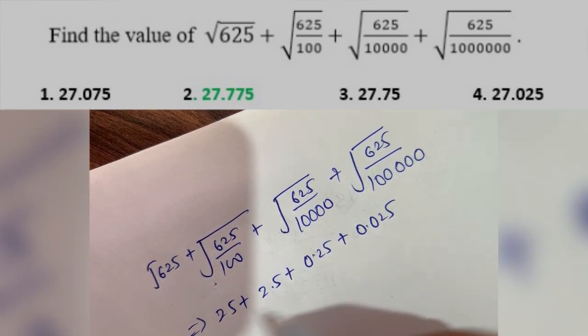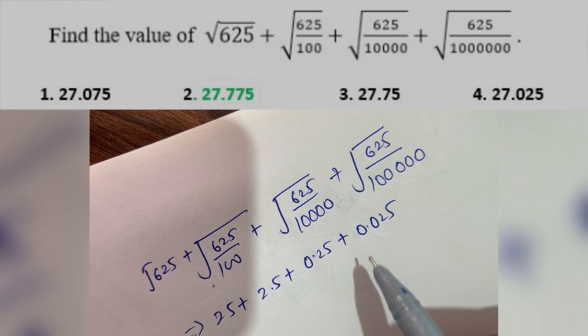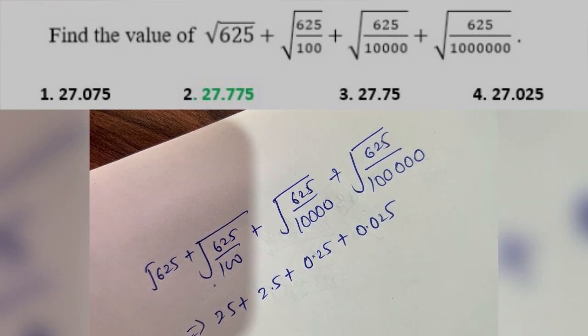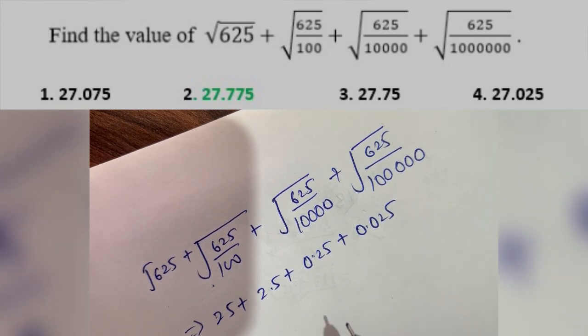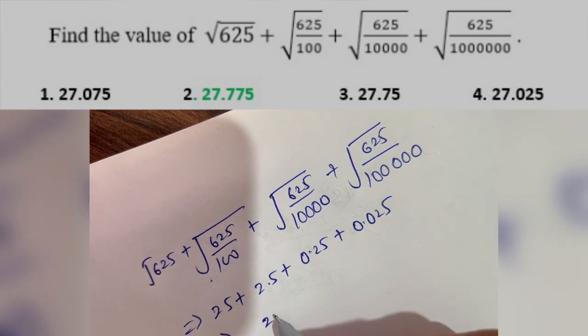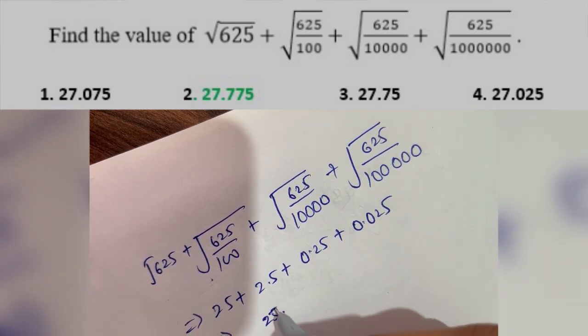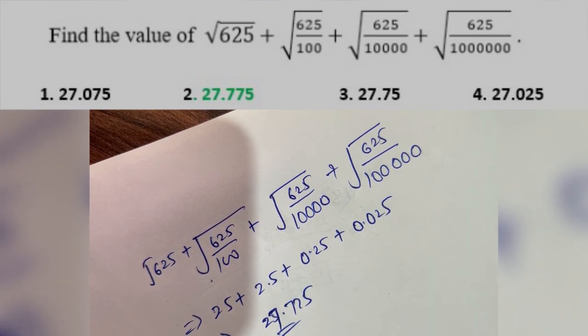Okay, so in the options we will have 3 digits after the decimal, and by solving we will calculate that it will come to 775. Option number B will be the correct option.